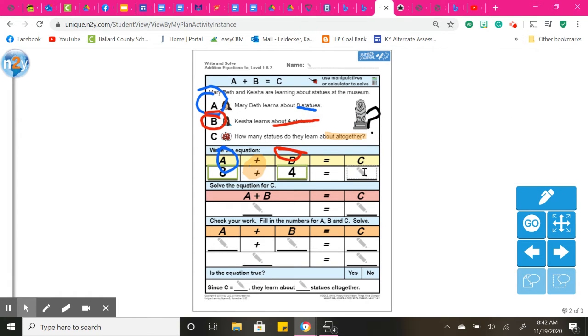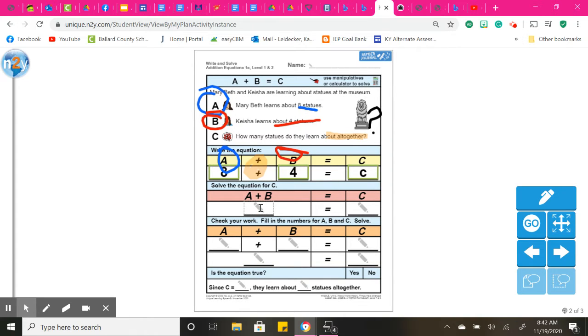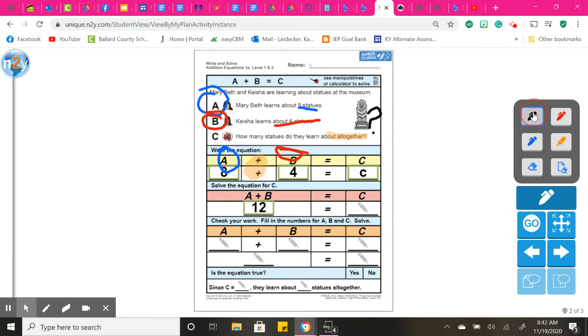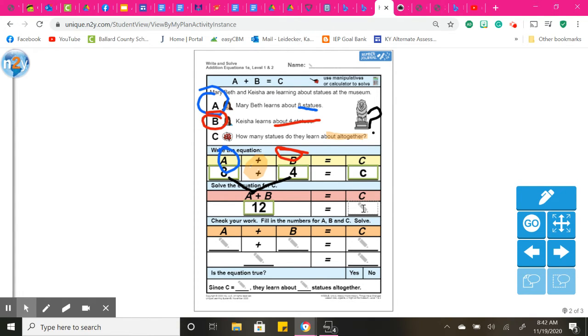So C stays the same variable C. And then we're going to add 8 plus 4. So 8, 9, 10, 11, 12. So I added these two numbers, 8 and 4, to get my answer. I still don't know C, so C is going to be C. And then my next step is to solve it. So A was 8, B was 4.